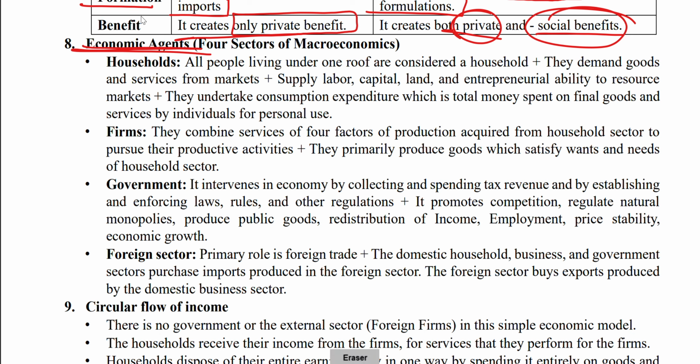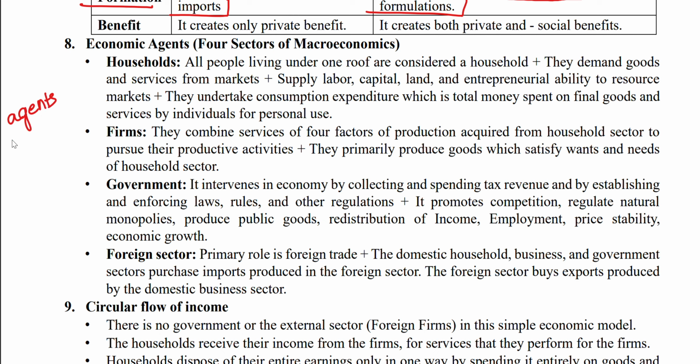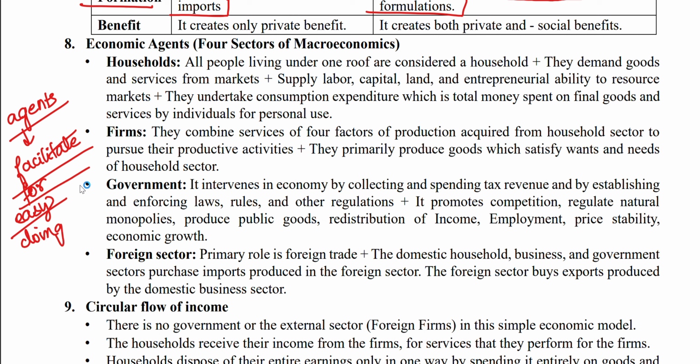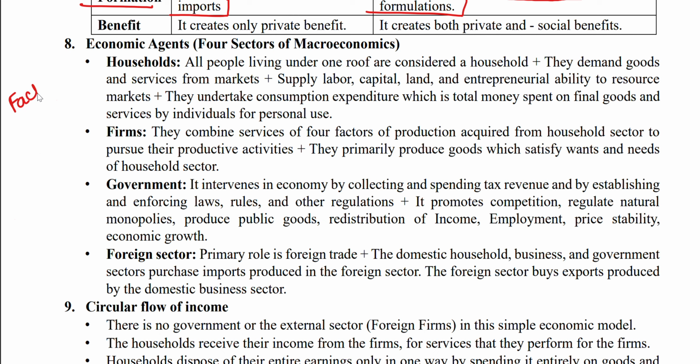Economic agents of the economy. So, factors of production versus the agents involved in the economy. Agents, in the sense that they facilitate the easy doing of any activity. When we have factors of production, we need some agents, like catalysts, who help in these factors of production.